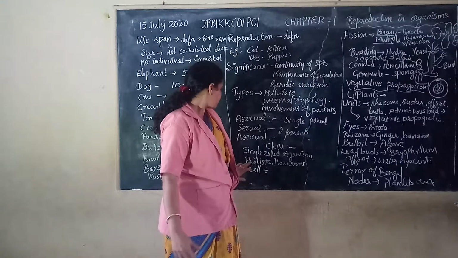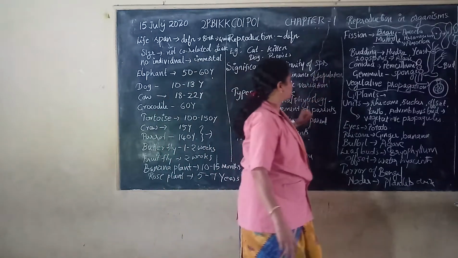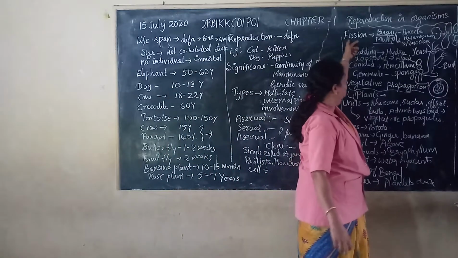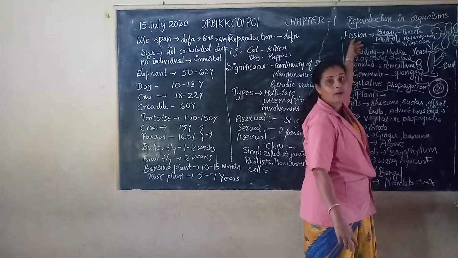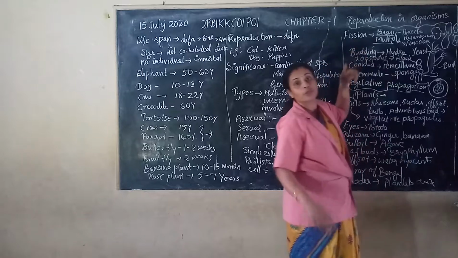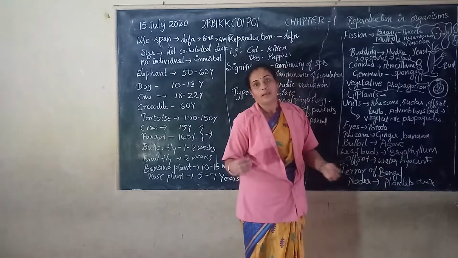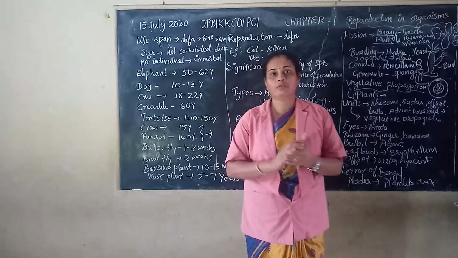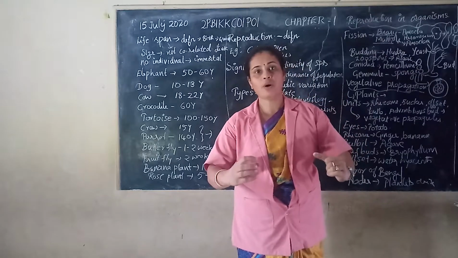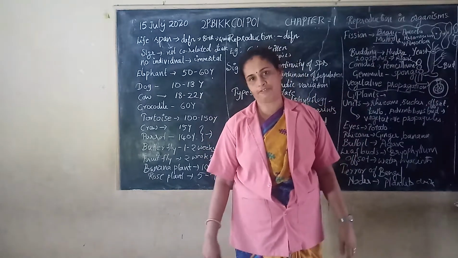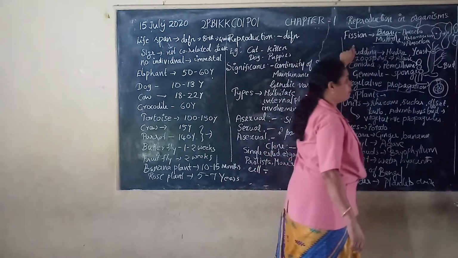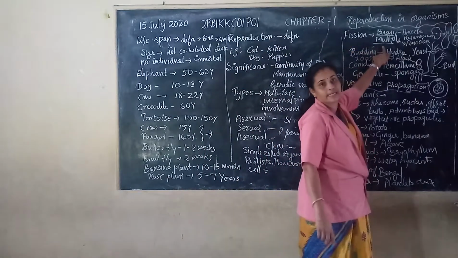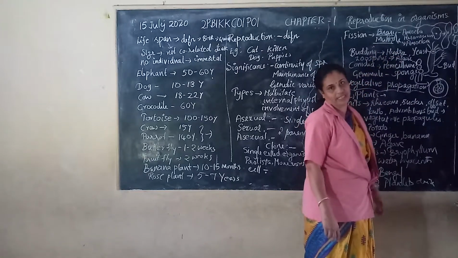So there are other types of asexual reproduction. One is fission. Fission is nothing but splitting a parent cell into daughter cells. From a single parent cell, two cells are formed or more than two cells are formed. So anyway, fission is nothing but splitting of the parent cell into daughter cells.